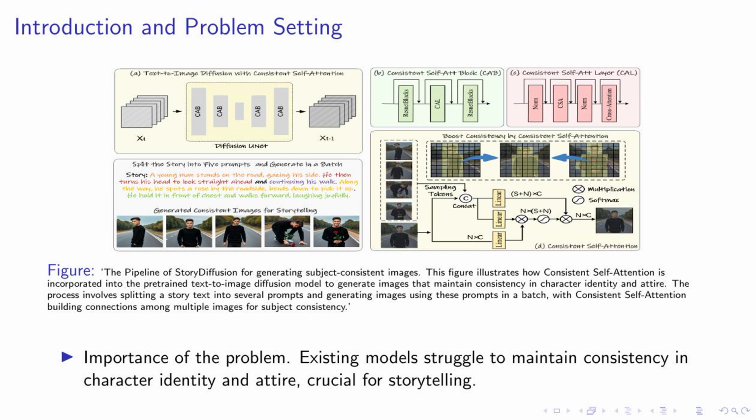The story text is split into several prompts, and images are generated using these prompts in a batch. The magic happens when consistent self-attention builds connections among these multiple images, ensuring subject consistency. This method allows us to generate images that not only tell a story, but also maintain the consistency of characters throughout the narrative. This is a significant step forward in the field of image and video generation for storytelling.